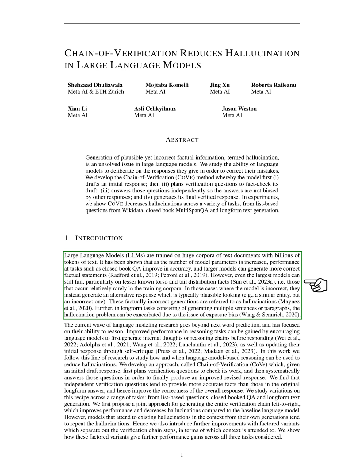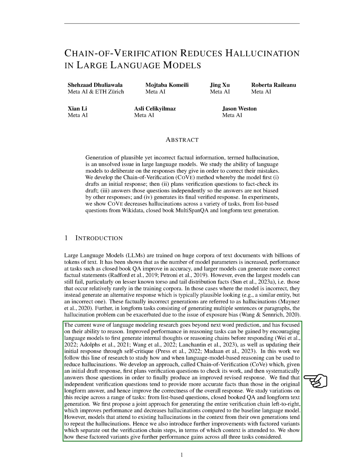However, even the biggest models can sometimes fail, especially when dealing with less common or rarely occurring facts in their training data. When they get it wrong, they usually produce a plausible but incorrect response, a phenomenon we call hallucinations. These hallucinations can become even more problematic when the task involves generating multiple sentences or paragraphs due to something called exposure bias.